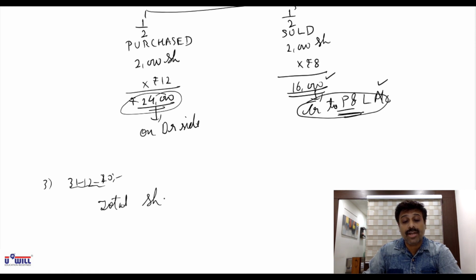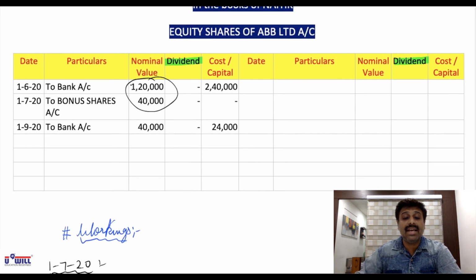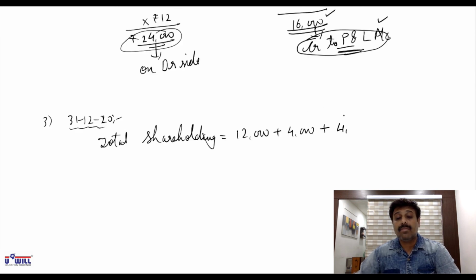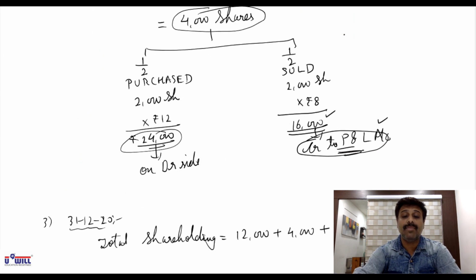Total shareholding on 31st December is how much? You can see he has 12,000 plus 4,000 plus 4,000. 12,000 shares he purchased in the beginning, plus he got 4,000 bonus shares, plus he... Okay, there is one mistake of mine, sorry.